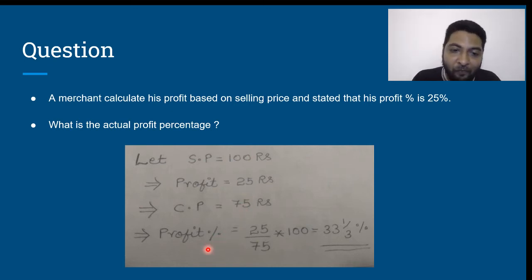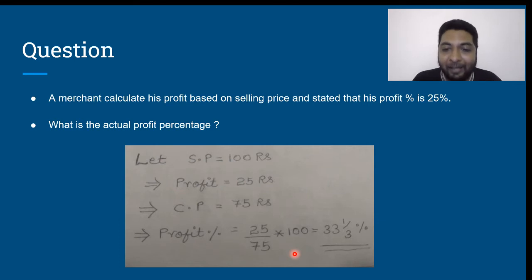The actual profit percentage, therefore, would be profit upon cost price, which is 25 upon 75 into 100. 25 upon 75 means how much? 1/3. 1/3 of 100 is 33 1 by 3. Therefore, the profit is 33 1 by 3%. That is why it is important to get acquainted with conversions of fractions to percentages and vice versa. At least till 12 by 12.